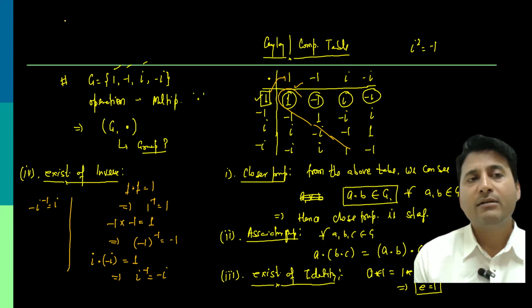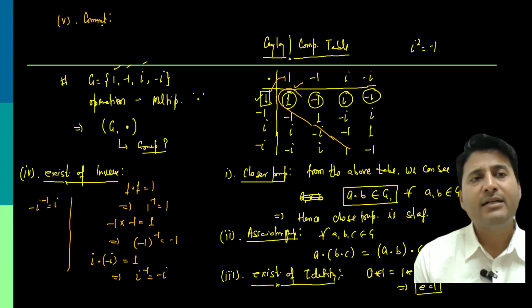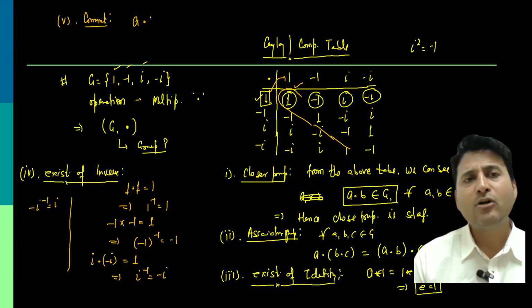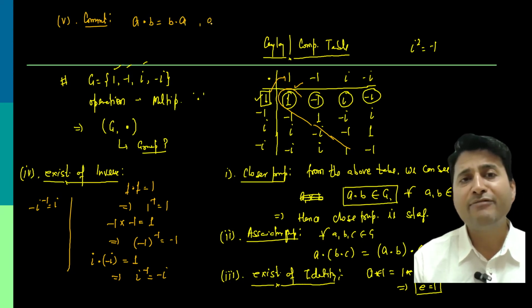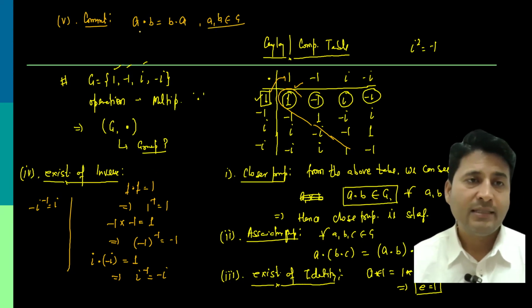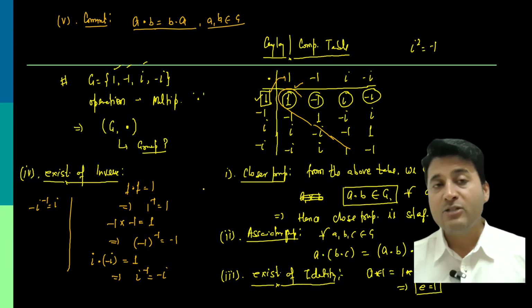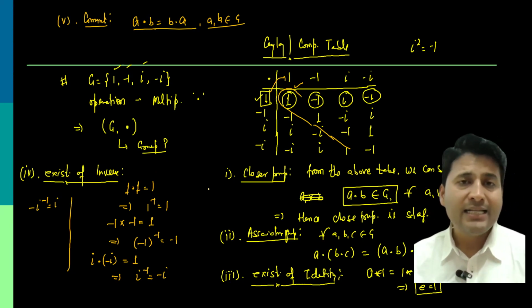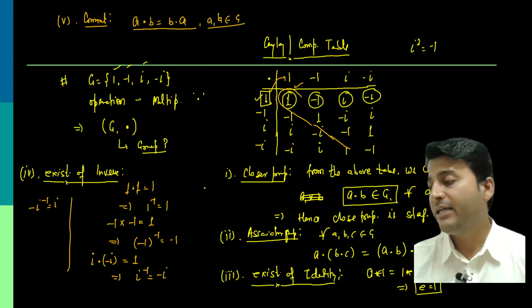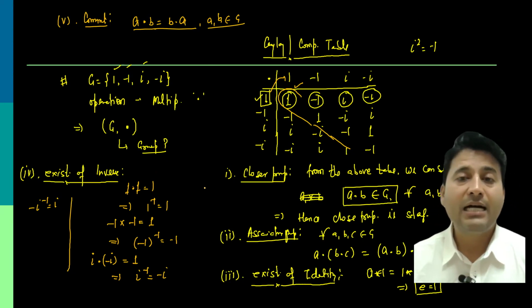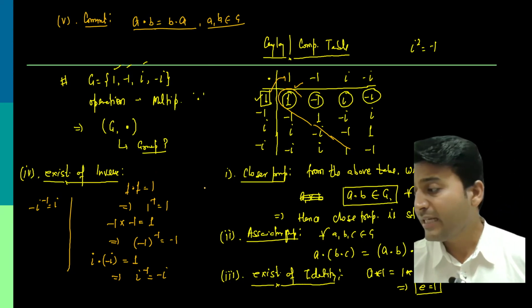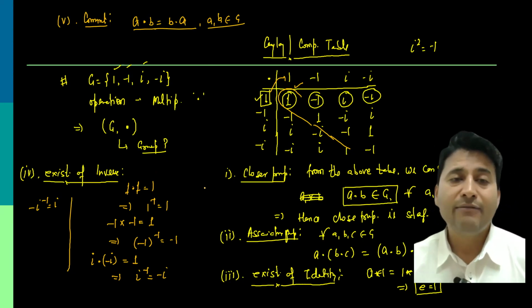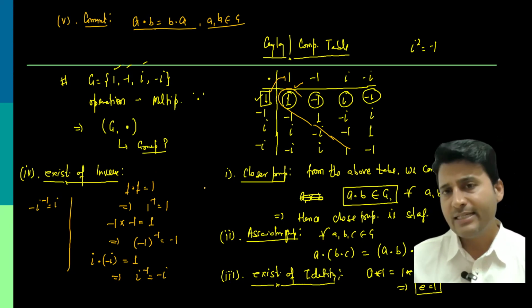Moreover, if we want to check the last property, which is commutativity, it says that A dot B and B dot A should be the same. And as a result, we know that multiplication is always commutative. A dot B is the same as B dot A. So hence, we can further say, since all 5 properties are satisfied, the given structure is an abelian group. This is how you can understand this example.